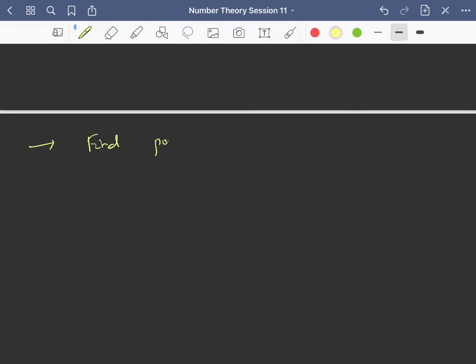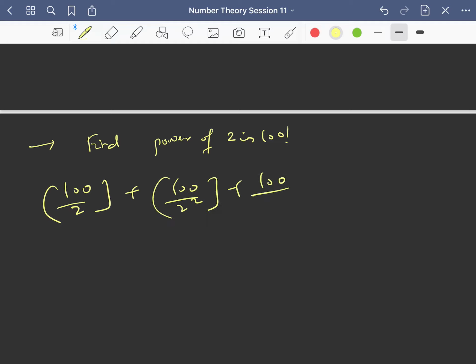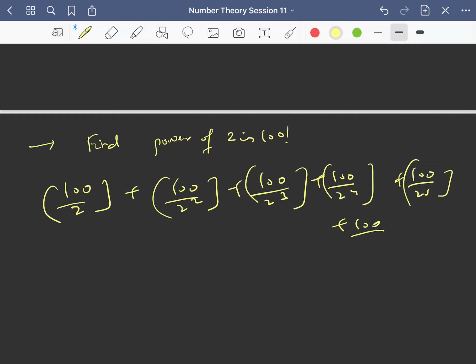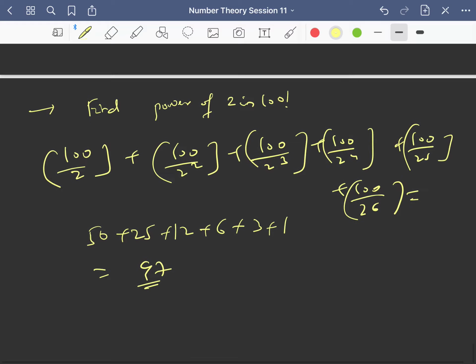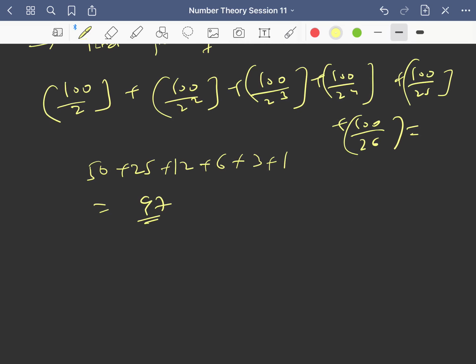We already did this: 100 by 2, 100 by 2 square, 100 by 2 cube, 100 by 2 power 4, 2 power 5, 2 power 6, and 2 power 7 is 128, so that will be 0. So this is 50, 25, 12, 6, 3 and 1. If you add, 75 plus 12 is 87, plus 10 is 97. So the power of 2 in 100 factorial is 97.